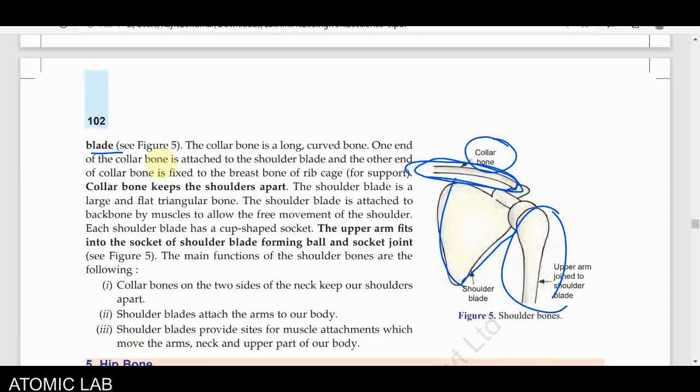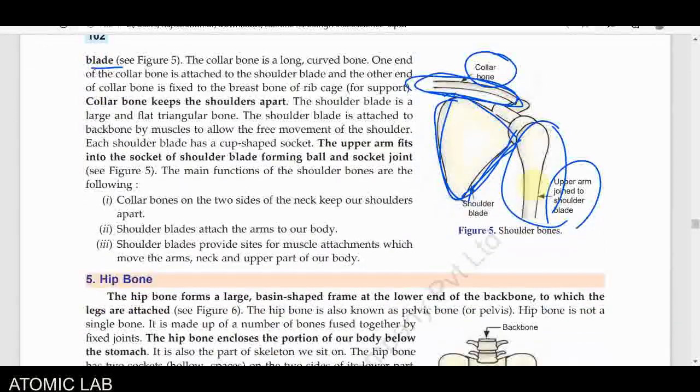If you look at the back side of your body, the shoulder blade is present. Sometimes its structure is visible from the back when a person is very thin, and it is known as the shoulder blade. The shoulder blade helps to attach our upper arm bones. The upper arm fits into the socket of the shoulder blade, forming a ball and socket joint.